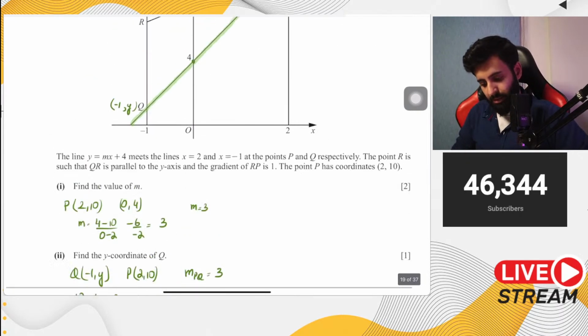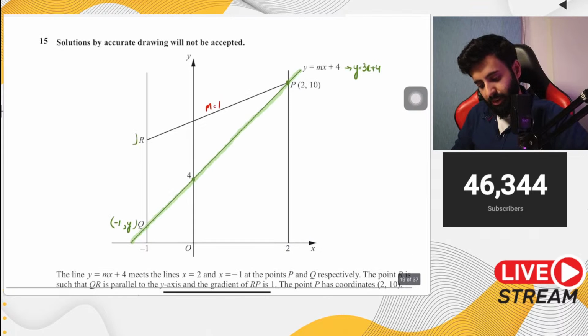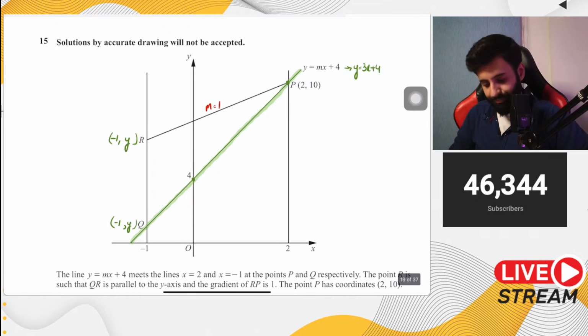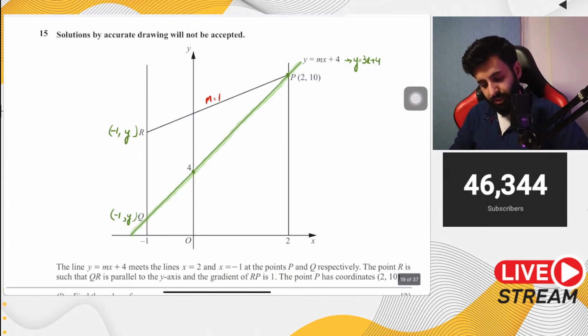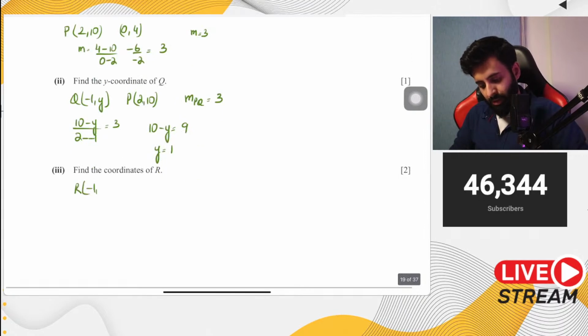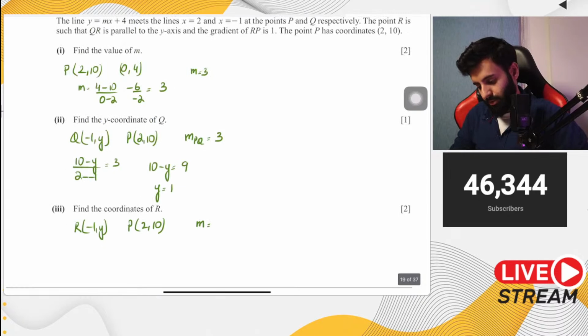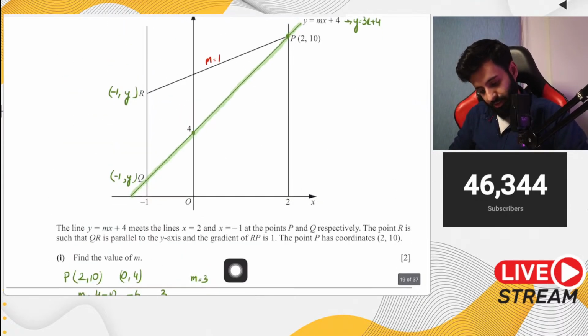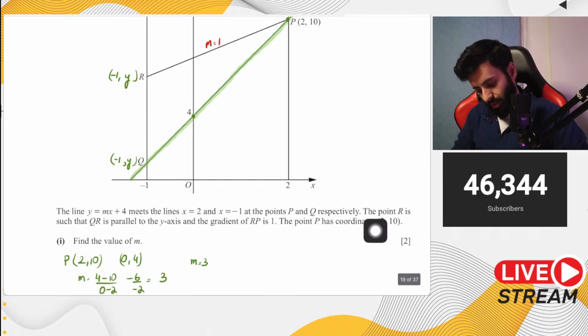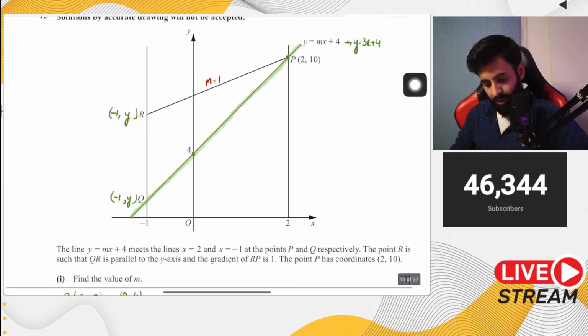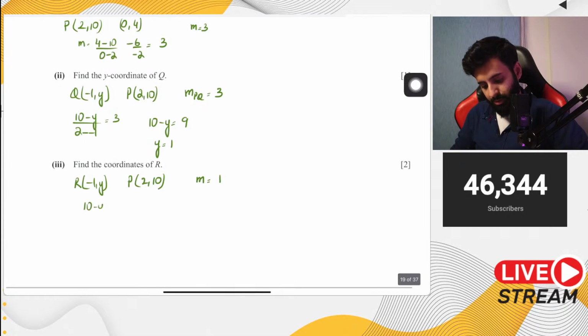Anyway, now let's talk about R. Again, R is a point which has x coordinate minus 1 because it's on the line x equals minus 1. So we have two points, minus 1 comma y, and the other point is P, which is 2 comma 10. But the line RP has gradient 1, as it says in the question. So 10 minus y over 2 minus minus 1 equals 1. 2 minus minus 1 is 3, so 10 minus y equals 3.